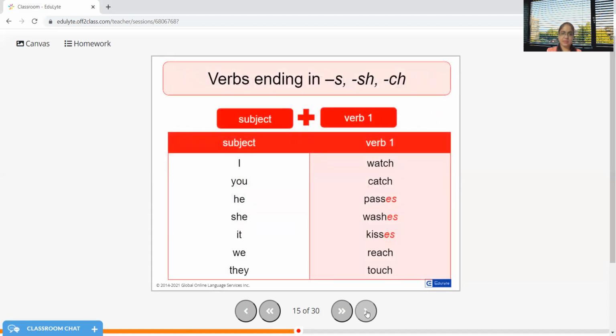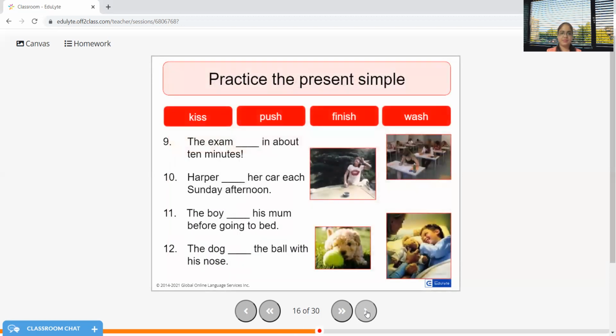Some more examples, the chart that we discussed earlier. I watch, you catch, he passes, we reach, they touch. So like this, we need to be careful of the verbs as per the subject. The exam starts in about 10 minutes or maybe finishes in about 10 minutes. I have the option finish, so it will be better to use it here.